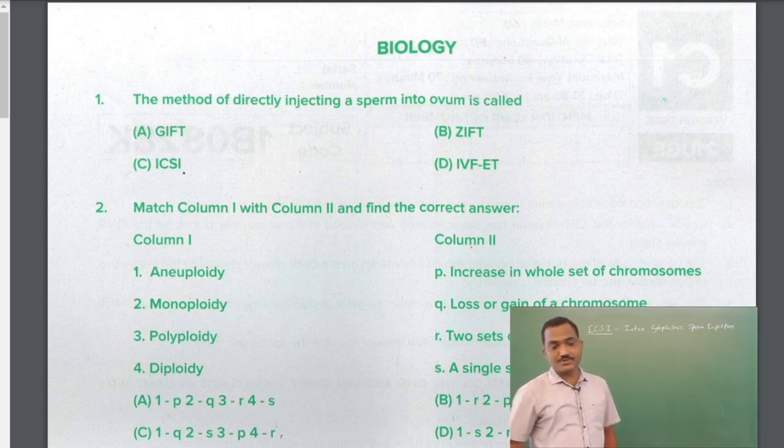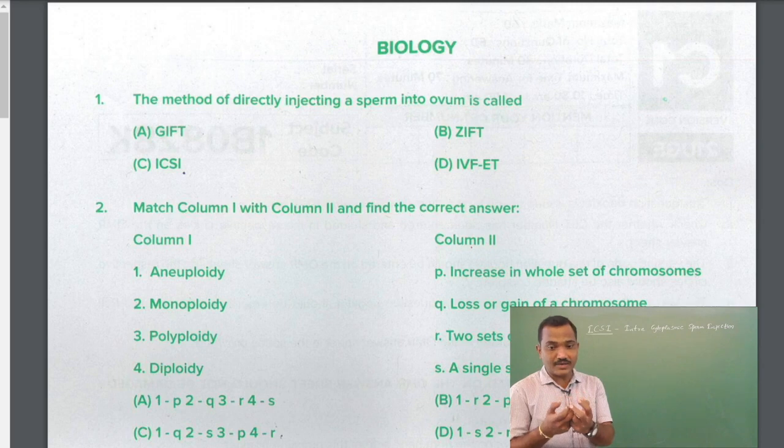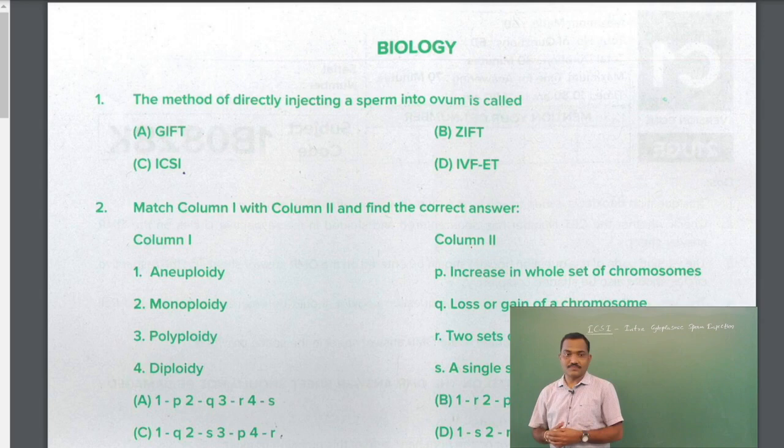So let us see the other options, that is GIFT, ZIFT and IVF. GIFT is gamete intrafallopian transfer. This is transferring into the fallopian tube. And next one is ZIFT, zygote intrafallopian transfer. So that is again zygote into the fallopian tube. Whereas IVF, in vitro fertilization, the sperm and the egg will be collected from the male and female donor, that will be fused under in vitro condition or the laboratory condition. So the direct answer, very simple answer, intracytoplasmic sperm injection, that's C.